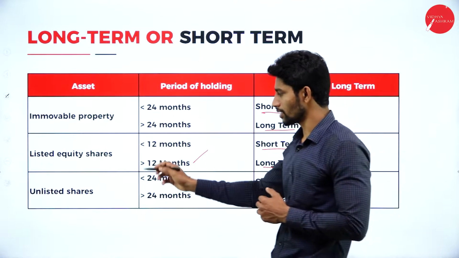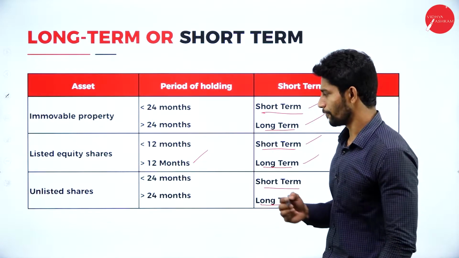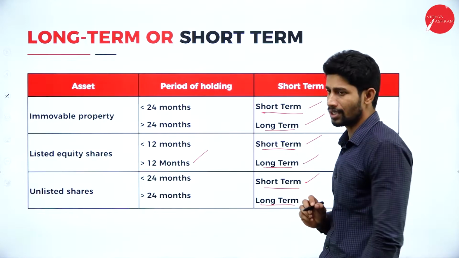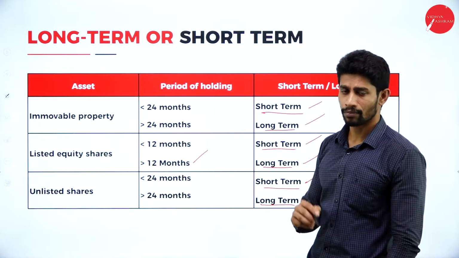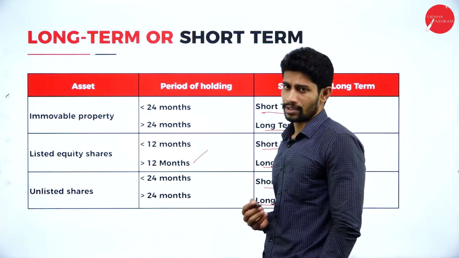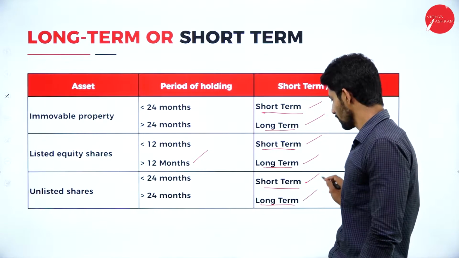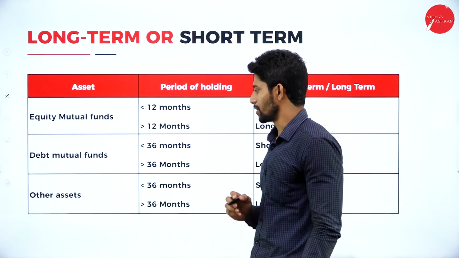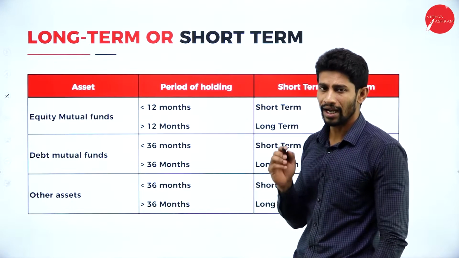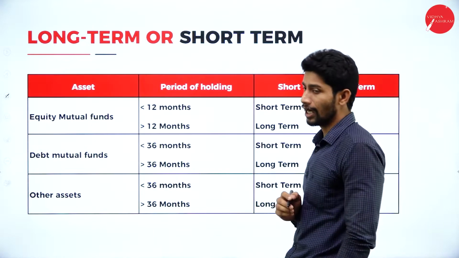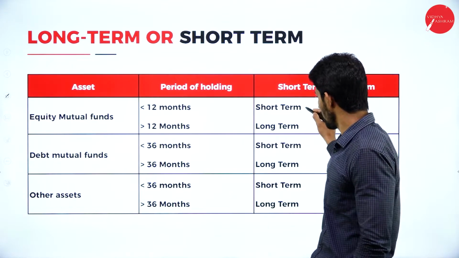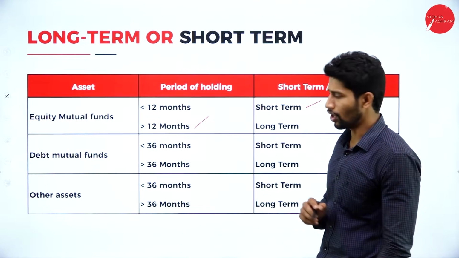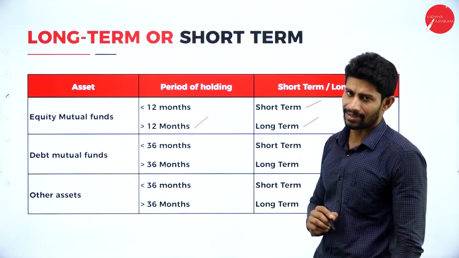With respect to unlisted shares, if the shares are held for less than 24 months by the assessee, it is called a short-term capital asset. If the shares are held for more than 24 months, then it is called a long-term capital asset. Moving on, equity mutual funds held for less than 12 months are called short-term capital assets. Held for more than 12 months, they are called long-term capital assets.